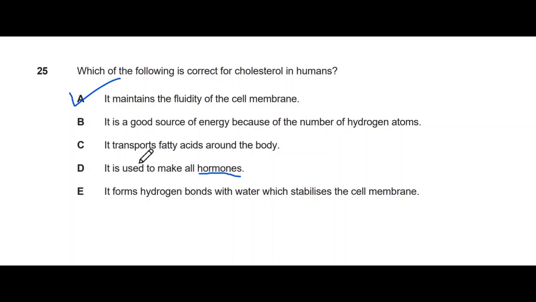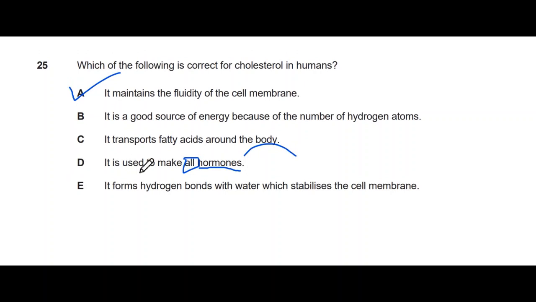It is used to make some hormones which are called steroids in humans, which include aldosterone, testosterone and progesterone. It is used in hormones, but the word "all" makes this option wrong. You have to notice these things as well, because most of the time the examiner makes you confused with one or two words, and students just don't notice this because of the time limit. But you have to get used to it.